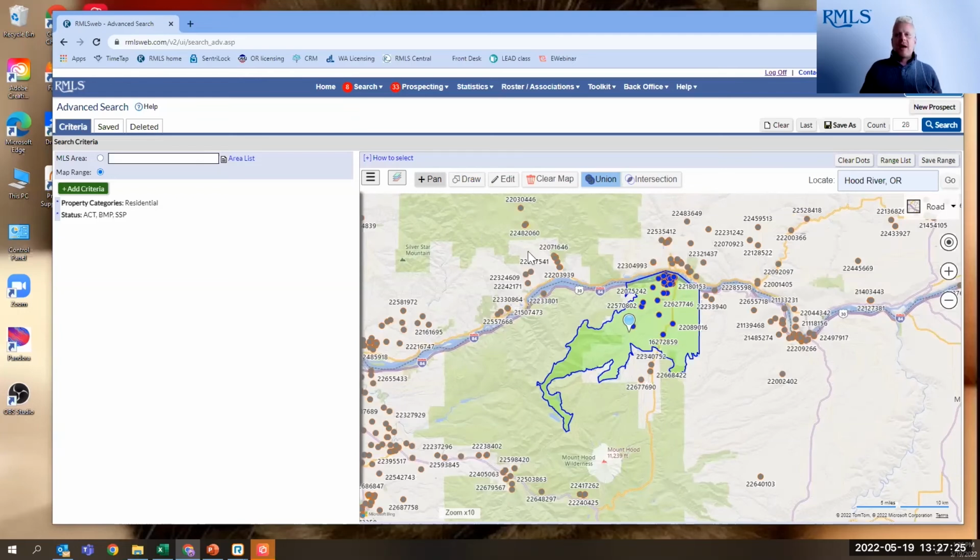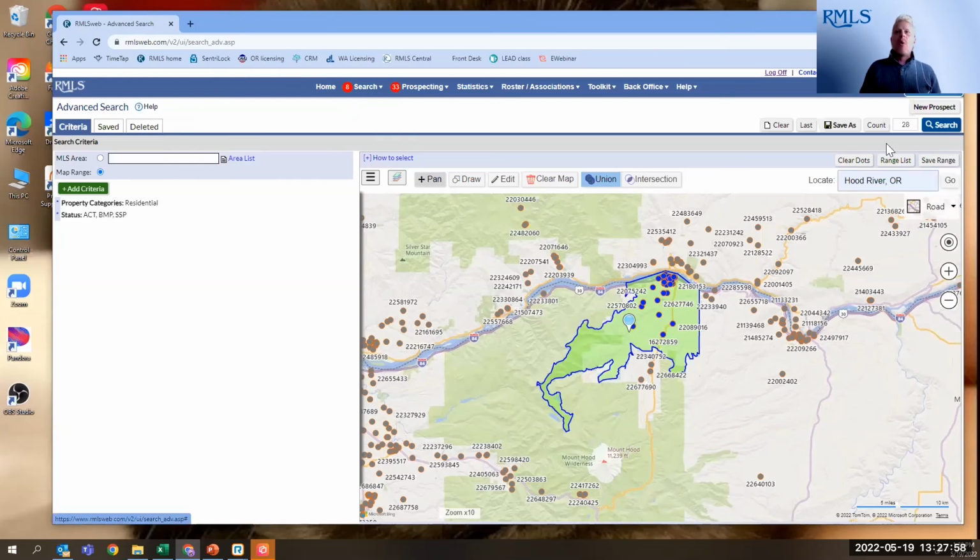And this is why I think the map is such a useful tool. I've entered in criteria. My criteria is very vague. I've just got residential active. But if I had other criteria, it would show up over here. Now, anything that's in blue that has these blue dots, that means it matches my criteria over here and it falls inside my search boundary. Anything that's in this kind of grayish color, that means it still matches my criteria over here, but it falls outside of my search boundary area, which means it's not going to show up in my list when I run my search.